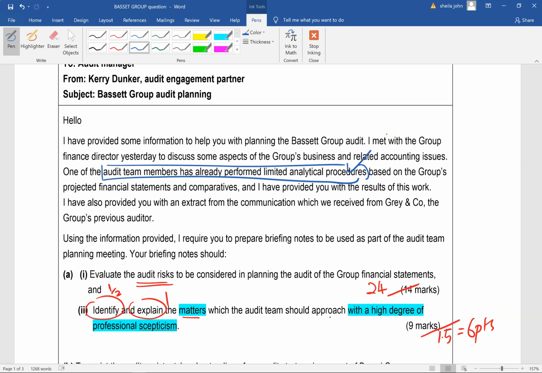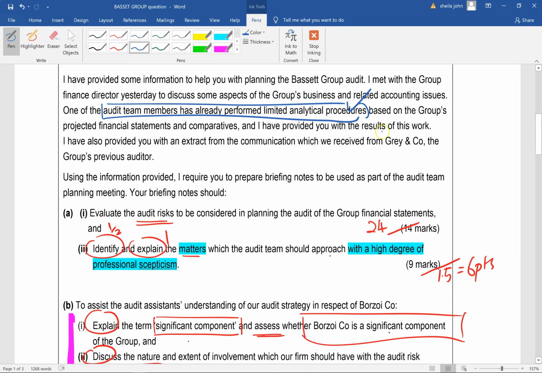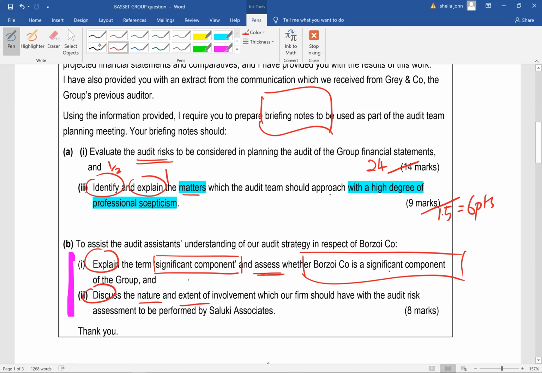I've also provided you with an extract from the communication which we received from Gray, the group's previous auditor. Okay, we'll see what that is. It says, I would like you to prepare briefing notes to be used, so that will be the title of the document, to be used as part of the audit team planning meeting. Your briefing notes should evaluate the audit risks. And in doing this, in the evaluation itself, we're going to use an exam technique. And I'll show you how.